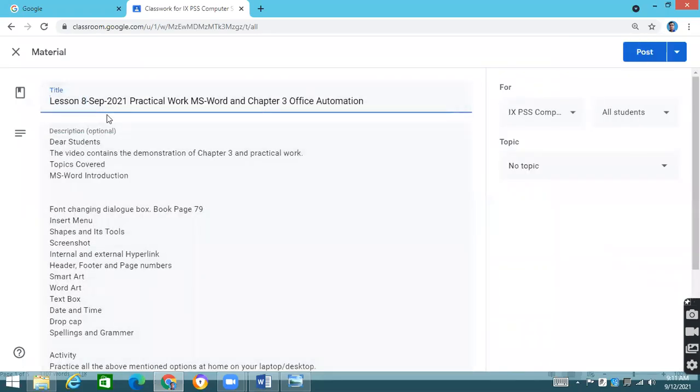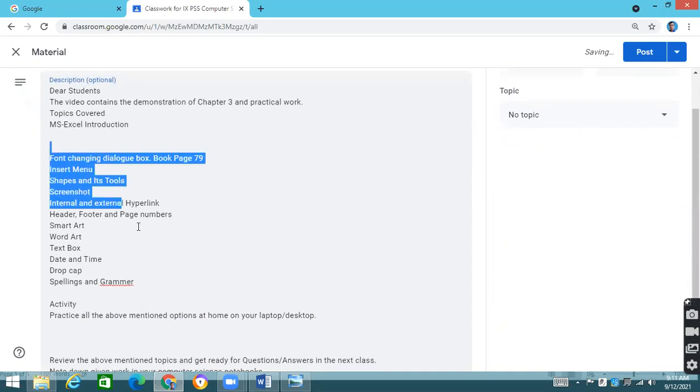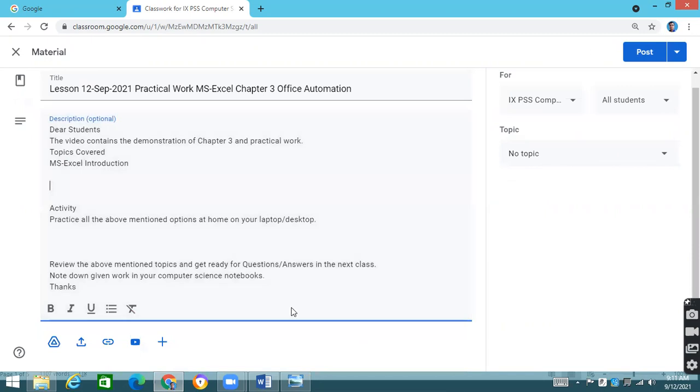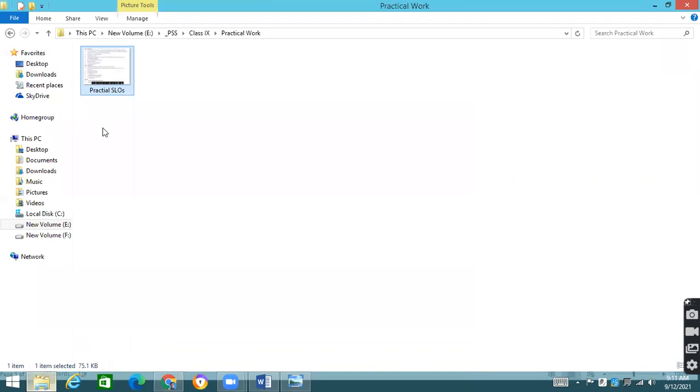Today it is 12th of September, practical work, office automation. This is chapter number 3, the practical work about MS Excel that we need to do. So what we are going to do now is an introduction to MS Excel. And how are we going to do it? We will see the outline of the syllabus, what is given in the outline, and accordingly we are going to do it.